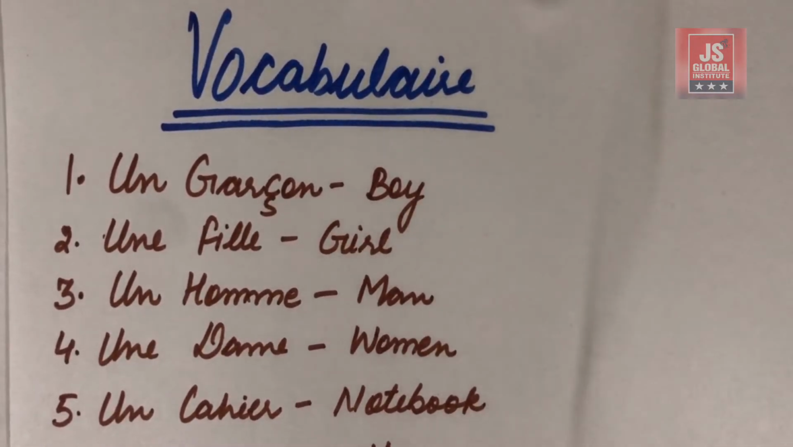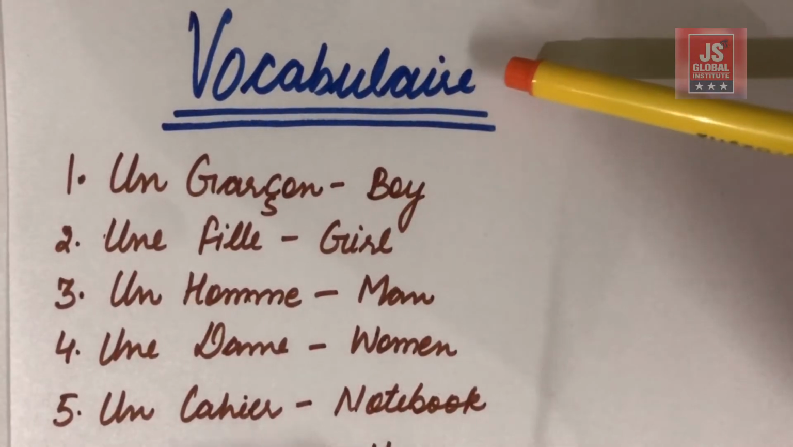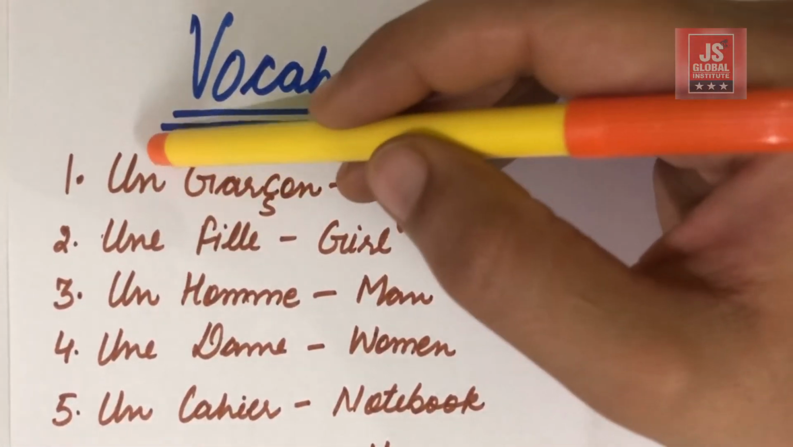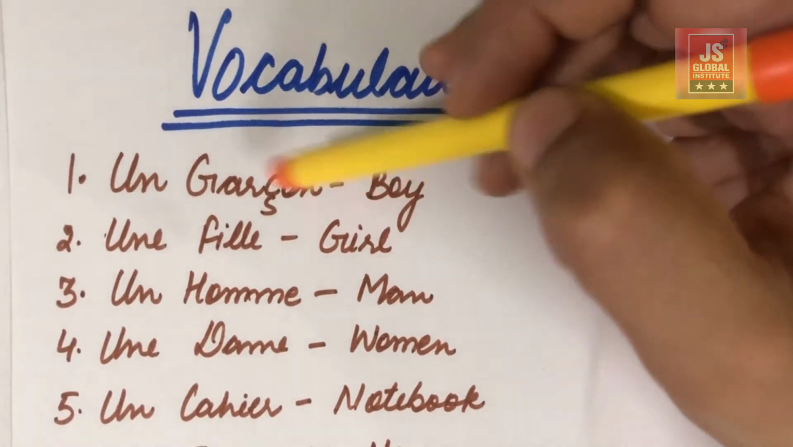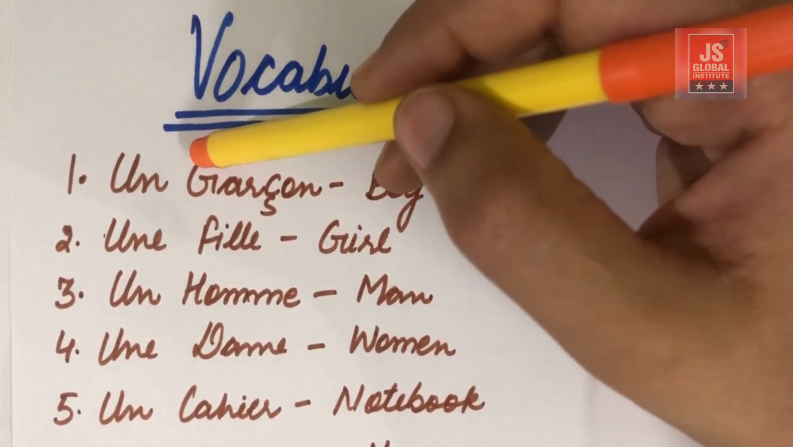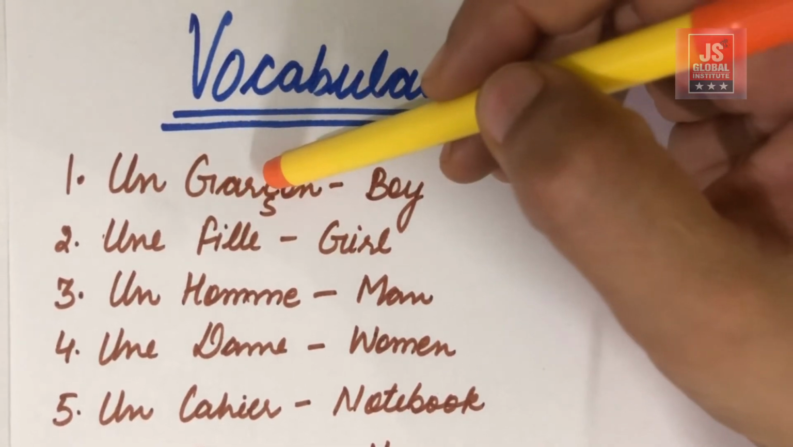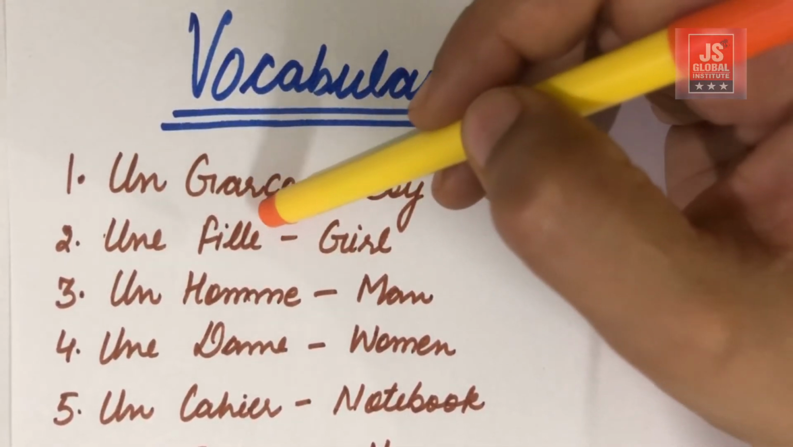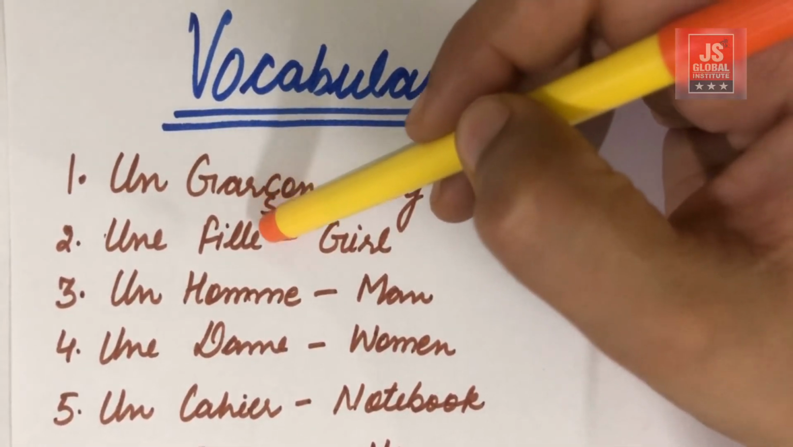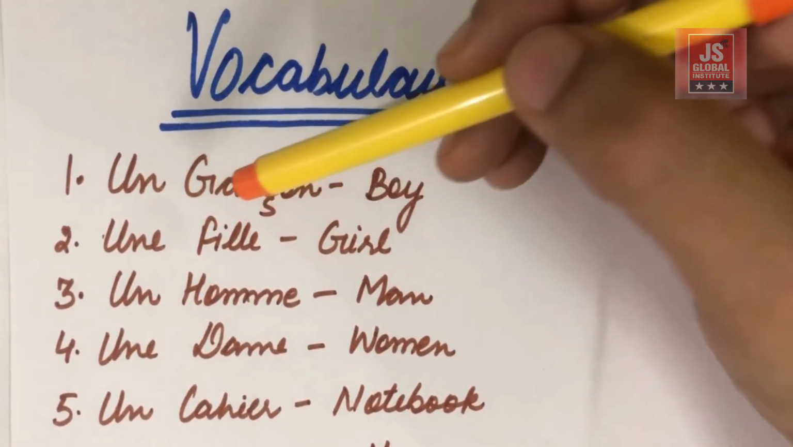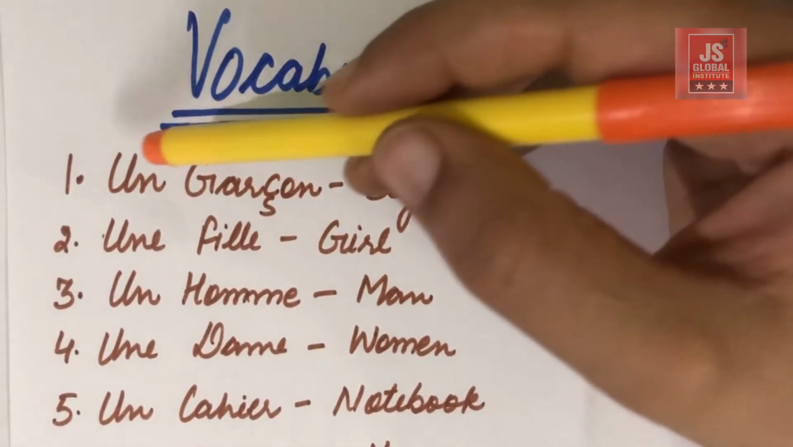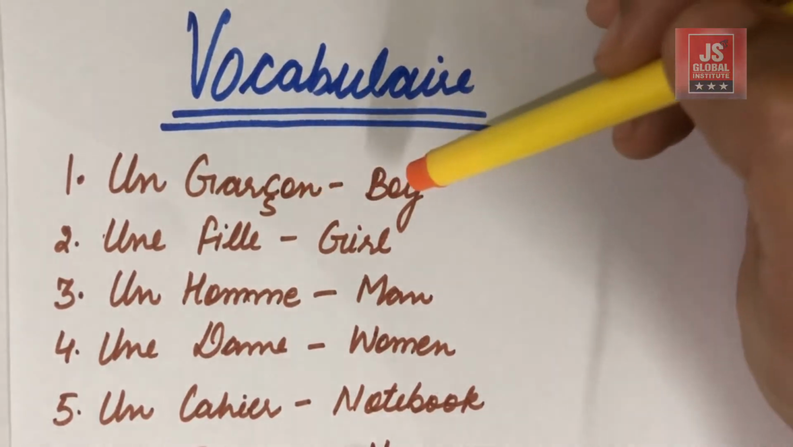Now we are going to start with the vocabulaire, that is vocabulary. Okay, so the number one word is un garçon. Un garçon. The spelling is G-A-R-C, and this C has a cedilla. This is the C, and below there is another small mark, which produces a sound like S. So it is un garçon, which means boy.